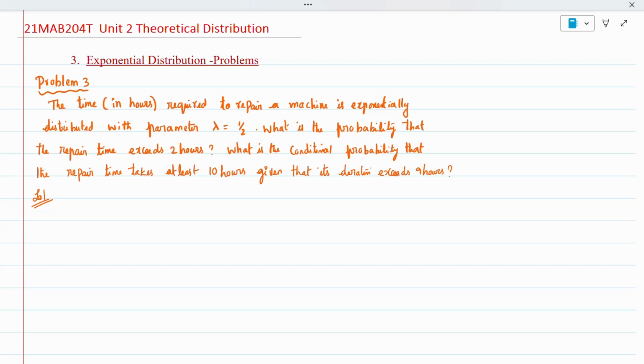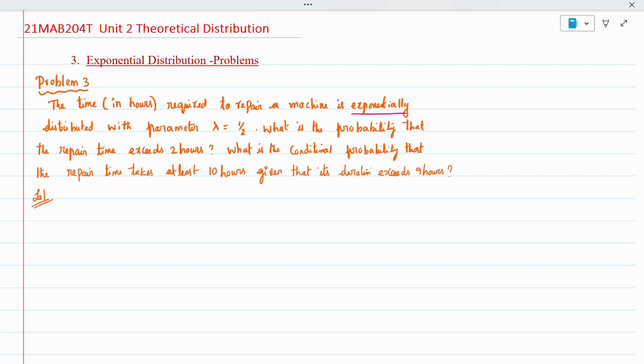Hi all, today's topic is the exponential distribution, for problem 3. The time in hours required to repair a machine is exponentially distributed with the parameter lambda equal to 1 by 2. What is the probability that repair time exceeds 2 hours? What is the conditional probability that repair time takes at least 10 hours given that its duration exceeds 9 hours? Two subdivisions are asked in the question.